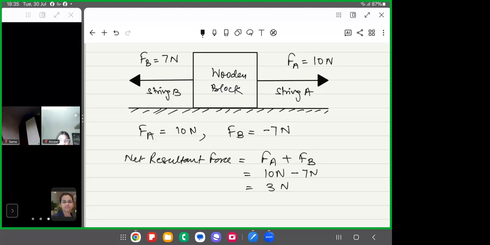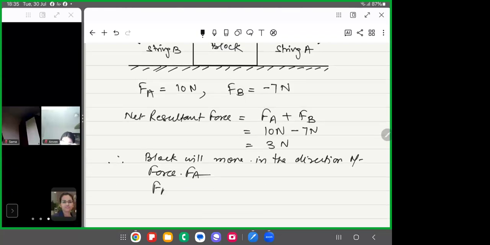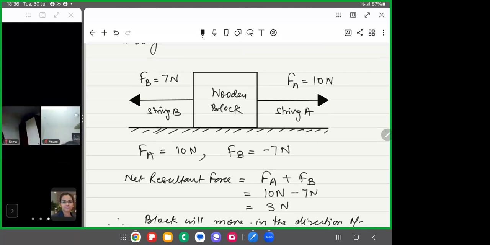Is that clear? Okay. Therefore, the block will move in the direction of the force FA, right? Because FA is greater than FB. So these forces, FA and FB, are unbalanced forces, right? So what does this unbalanced force cause? It causes change in the state of the body, right?